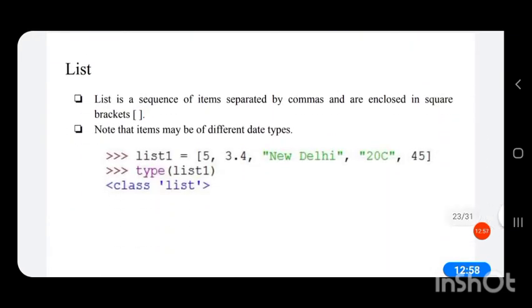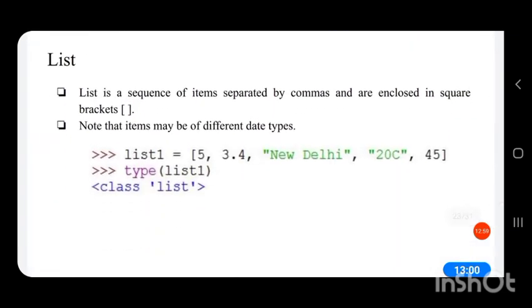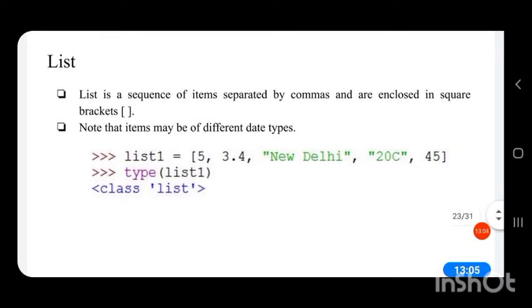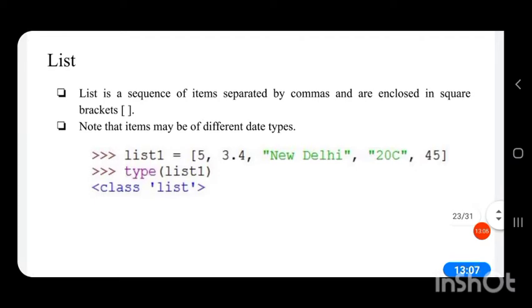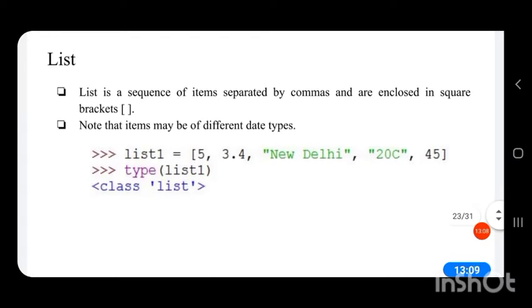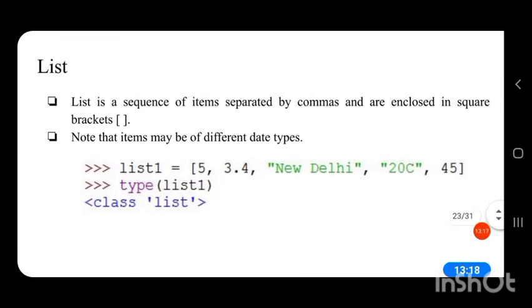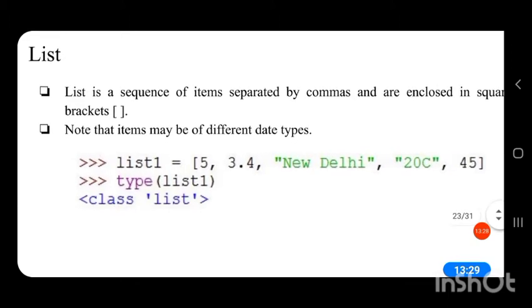Next data type is list. List is also a sequence data type. List is a sequence of items separated by commas and enclosed in square brackets. Anything that is enclosed inside a square bracket is considered as a list. Note that items may be of different data types. In a list, we can store items of different data types.